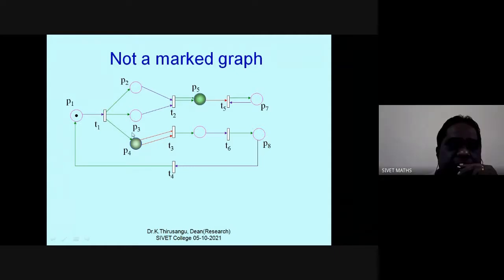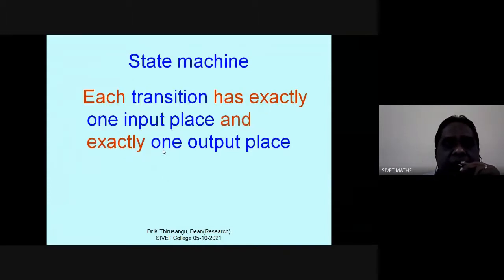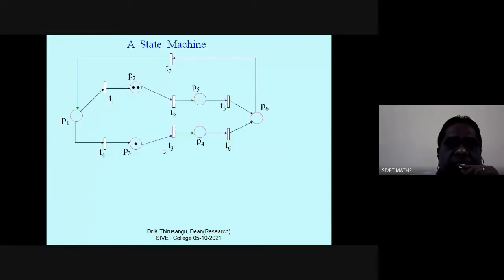Similarly here, how many output arcs for P4? Two, sir. So it is not a marked graph. The similar condition may be imposed on transitions also. For each transition, there must be only one incoming arc and only one outgoing arc. That type of Petri net is called a state machine. Each transition has exactly one input and exactly one output. So that is called a state machine.